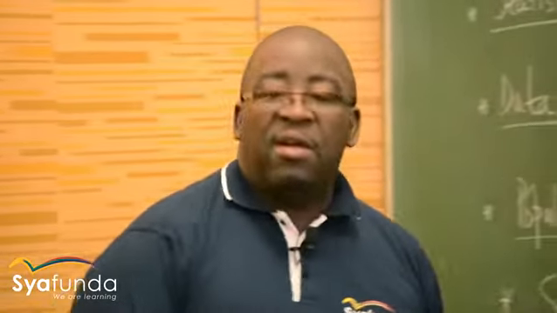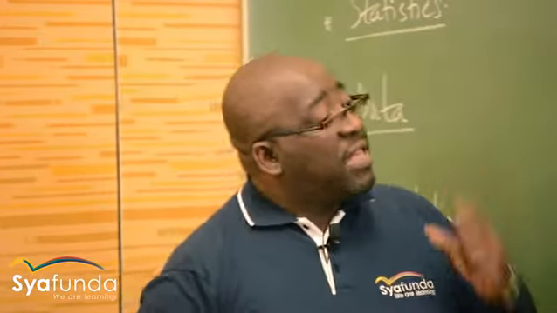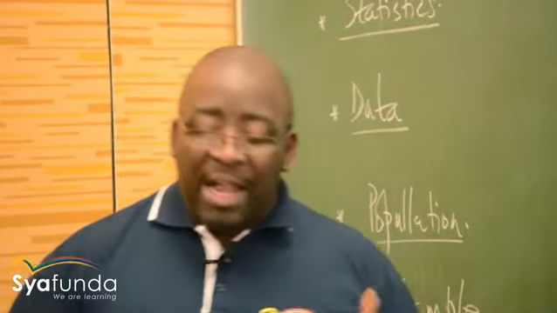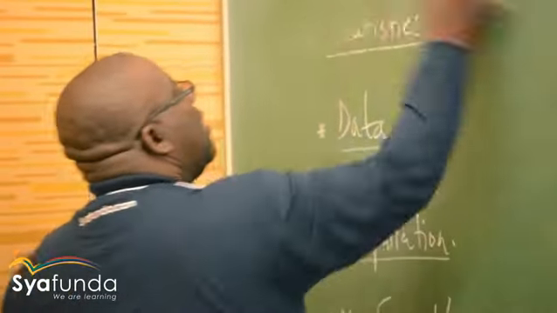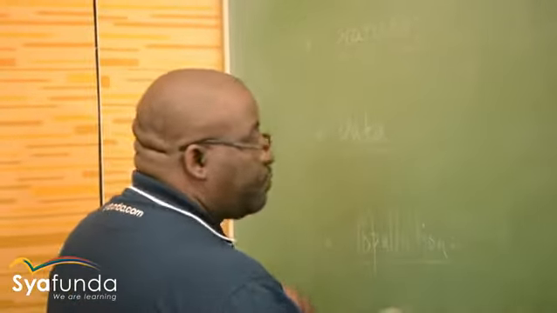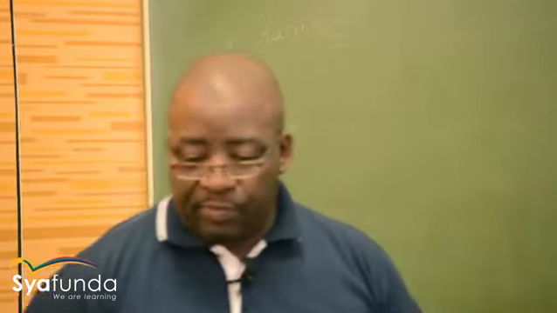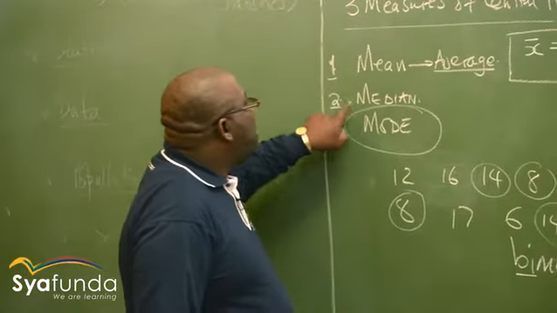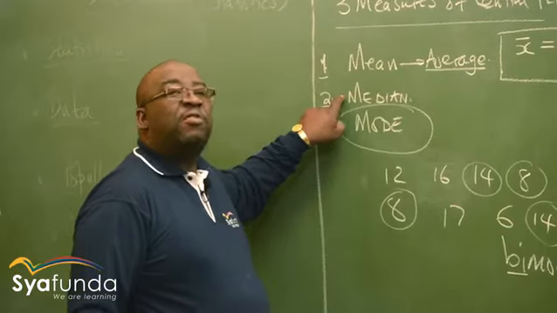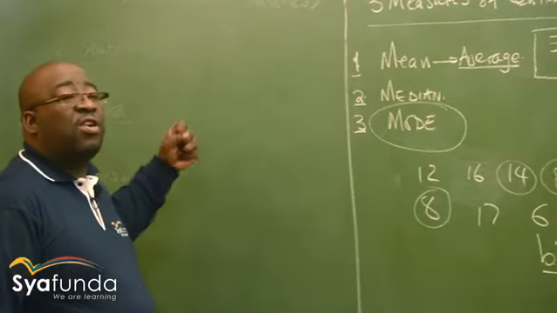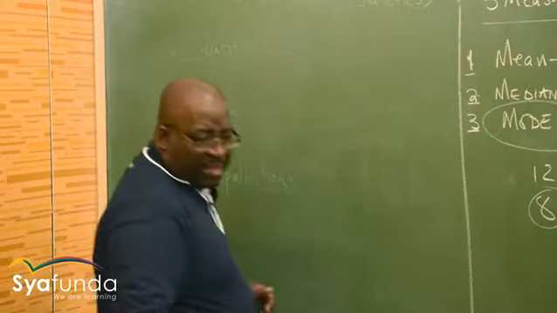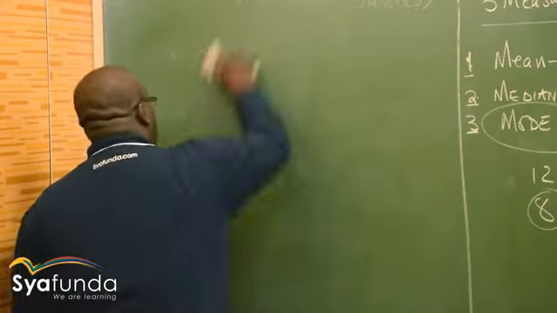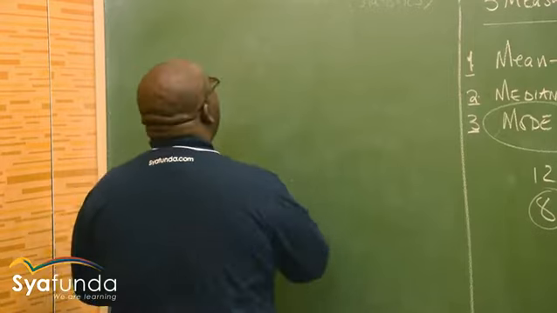These are the three measures of central tendency. They will also help us move on to another topic called the 5-number summary. Remember, I can find the position of the median using what I will be explaining on the 5-number summary. When you talk of the 5-number summary, let's look at it.